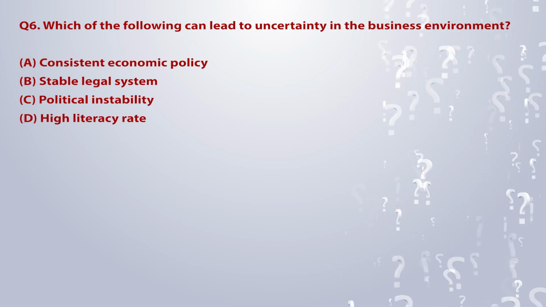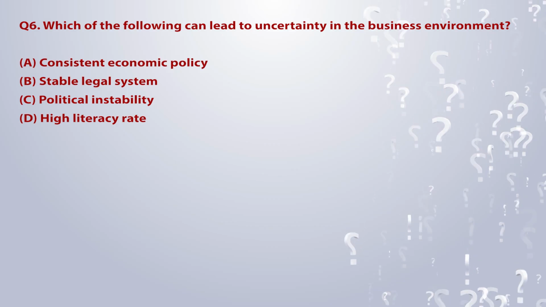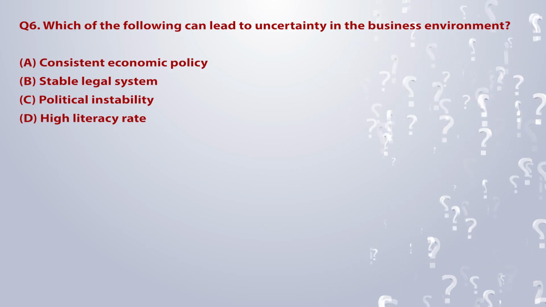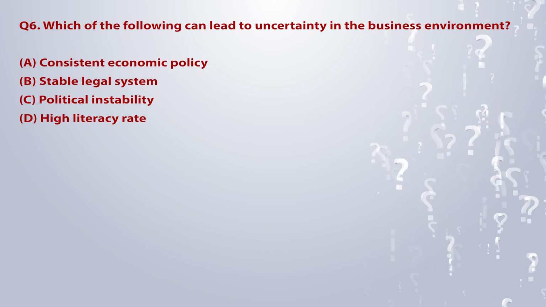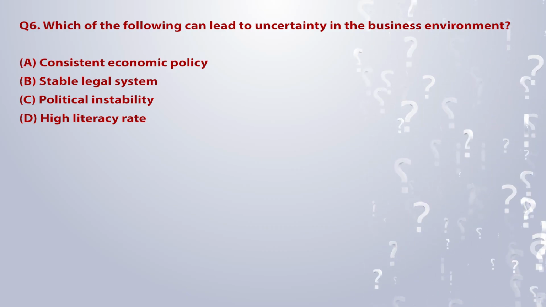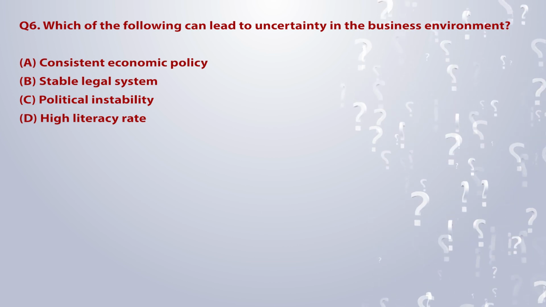Q6. Which of the following can lead to uncertainty in the business environment? A. Consistent economic policy. B. Stable legal system. C. Political instability. D. High literacy rate.